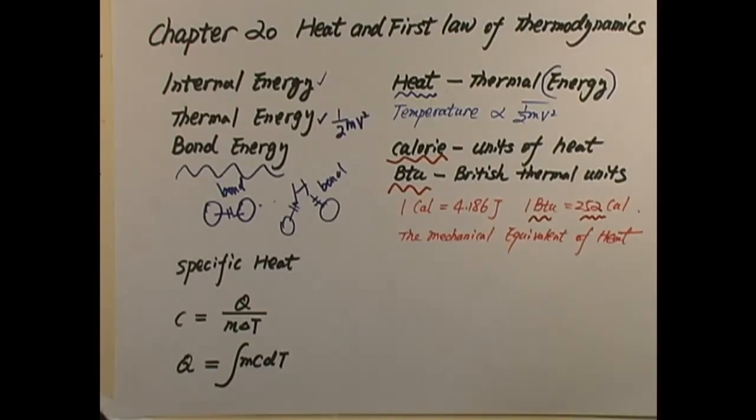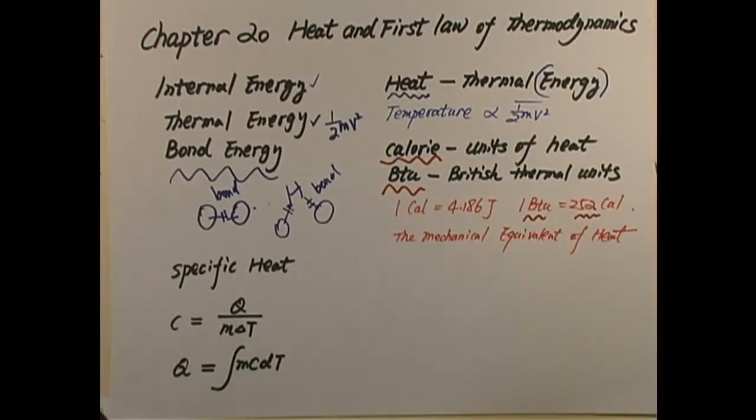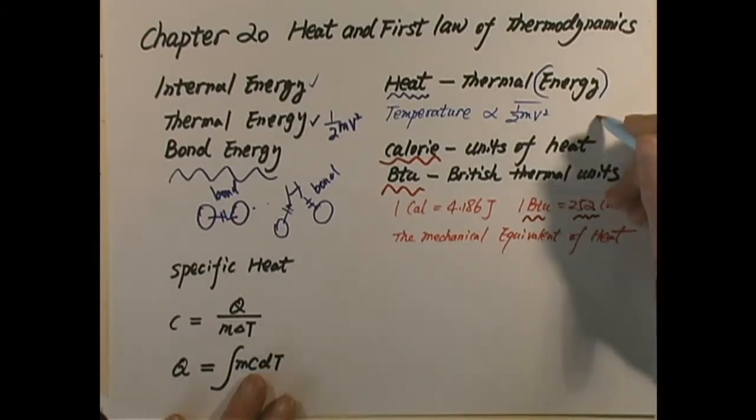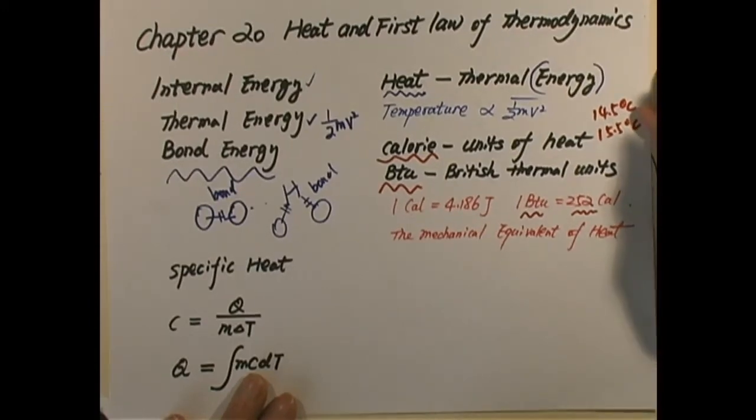So let me first introduce the definition of a calorie. 1 calorie is the amount of thermal energy transferred necessary to raise the temperature of 1 gram of water from 14.5 degrees Celsius to 15.5 degrees Celsius. It's pretty strict. The thermal energy needed for that increase in temperature is defined as 1 calorie.